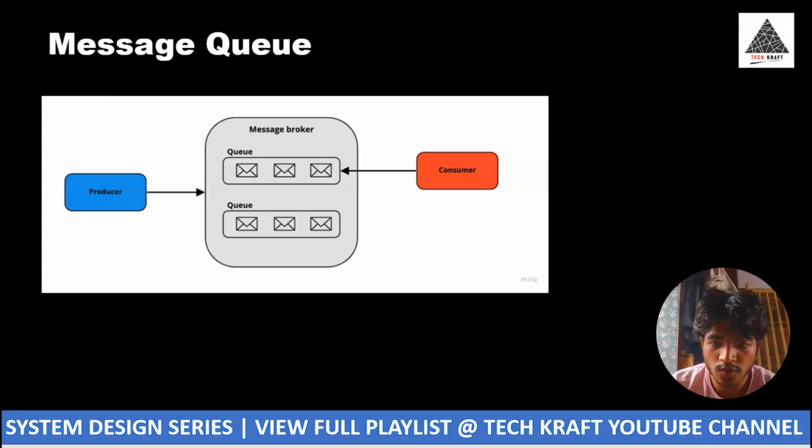Here the users are producers, the event ticketing system server is the consumer, and this queue is the message queue, acting as the message broker.